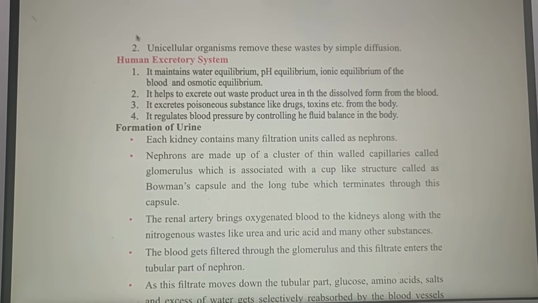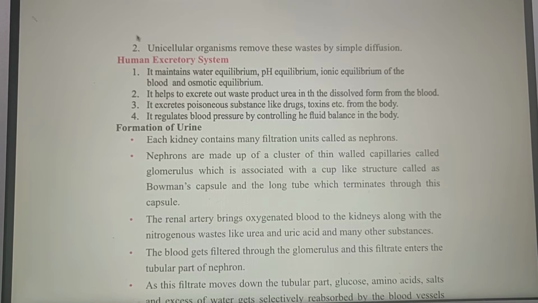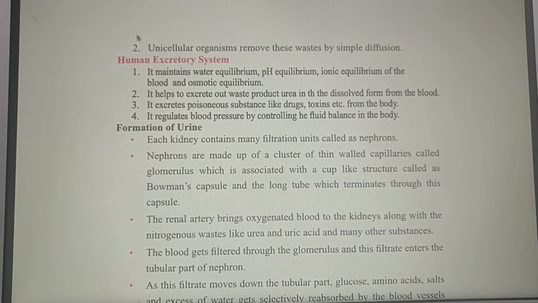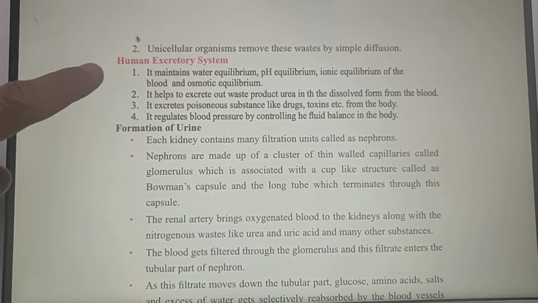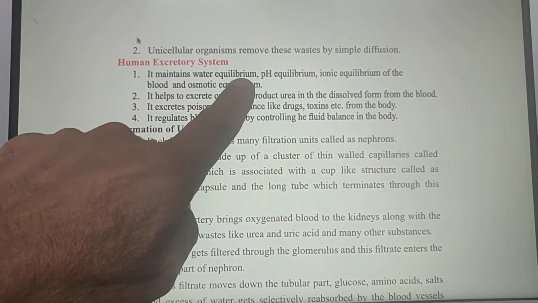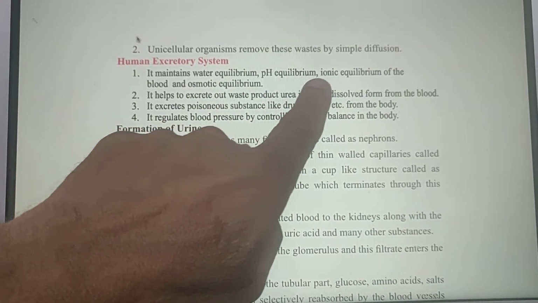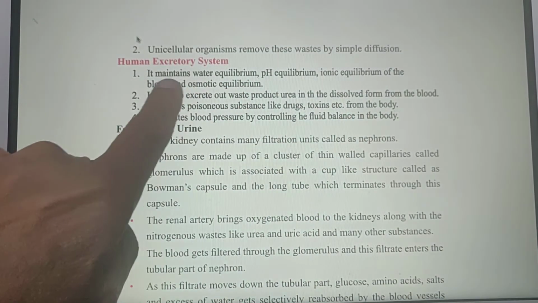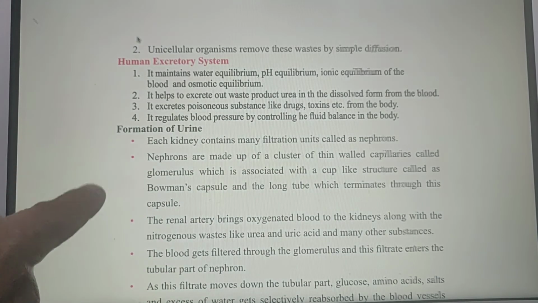And the human excretory system maintains water equilibrium, pH equilibrium, ionic equilibrium of the blood and osmotic equilibrium.